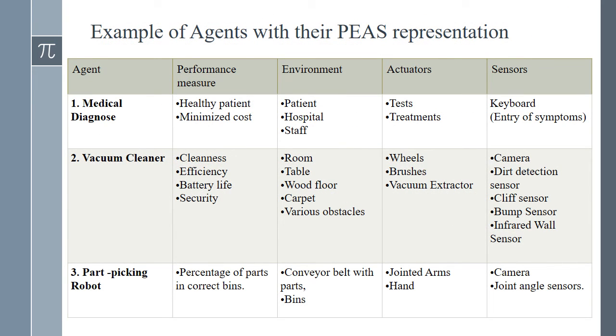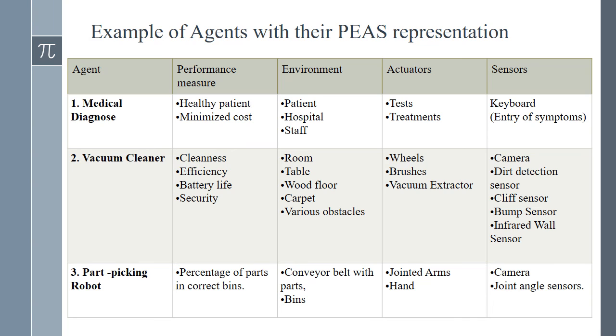Here, the table shows an example of agents with their PEAS representation. The table shows three types of agents. The first one is medical diagnosis, the second is vacuum cleaner, the third one is part picking robot. The first one is medical diagnosis. The performance factors are healthy patient and minimized cost. The environment factors are patient, hospital, staff. The actuators used are tests and treatments. At last, the sensors are the keyboard.